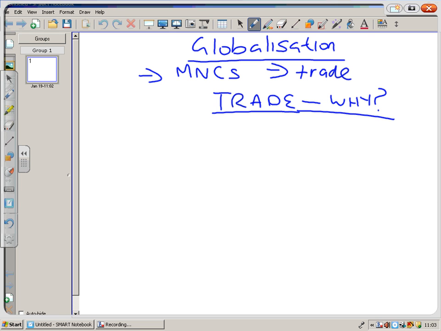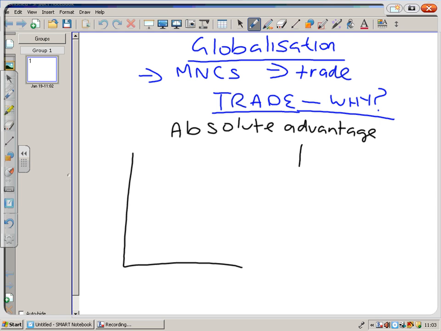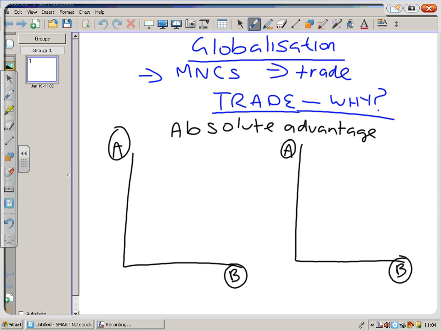I want to bring in first of all the theory of absolute advantage. Now for this, what we have to assume is that we have two different countries. And these are simplistic diagrams, assuming that the countries can make either product A or product B. Let's call this country the UK, and we'll call this one France.